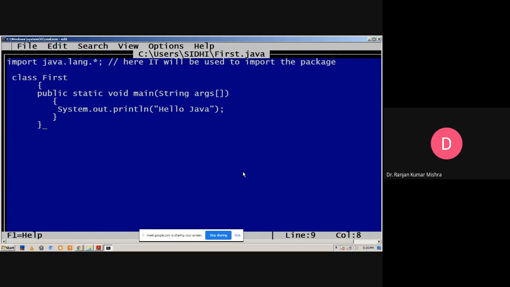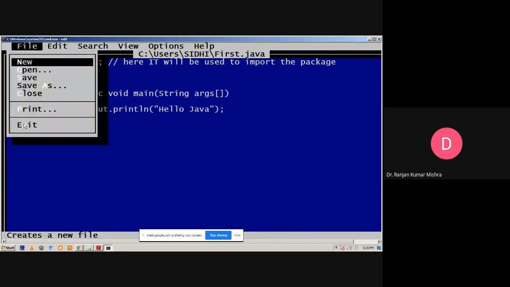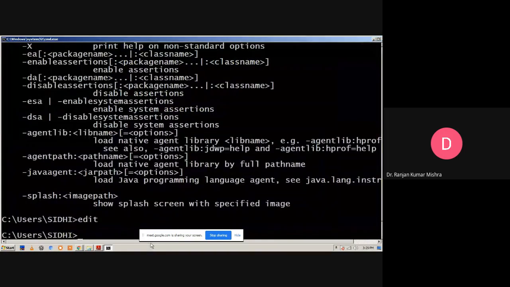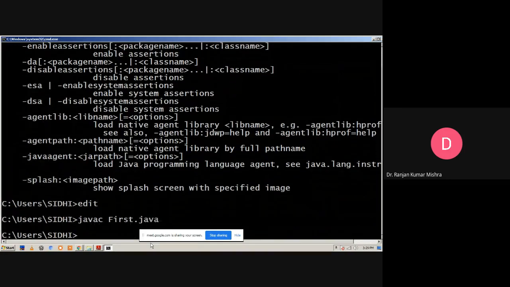Now we can compile the program and save it. We already saved the program as the first.java file. Now save, and exit the file. Here we have to compile the program, so we write javac with the program name and extension, first.java. Clear? It will be compiled, and if it has any error, it will be displayed here.